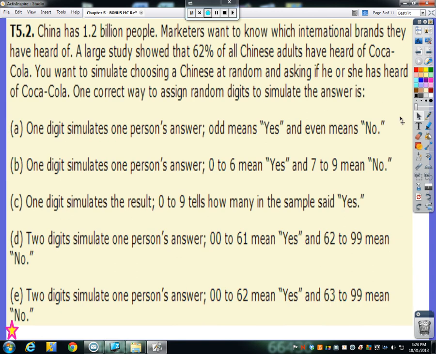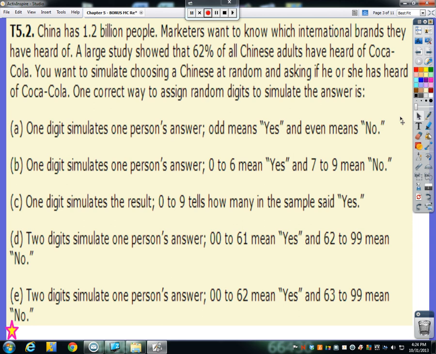Number 2, China has 1.2 billion people. Marketers want to know which international brands they have heard of. A large study showed that 62% of all Chinese adults have heard of Coca-Cola. You want to simulate choosing a Chinese person at random and asking if he or she has heard of Coca-Cola.